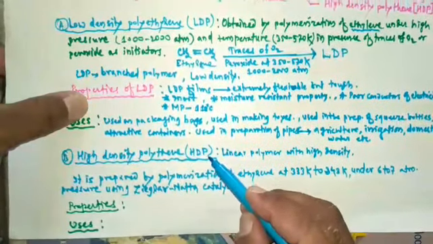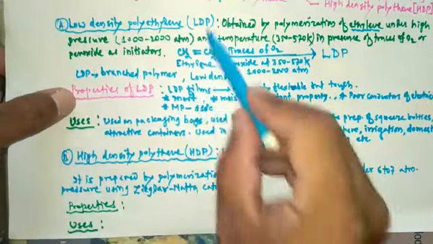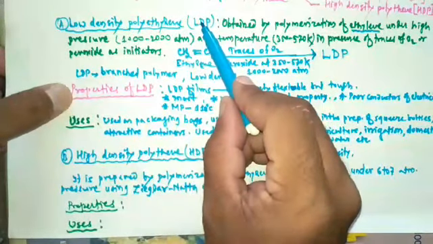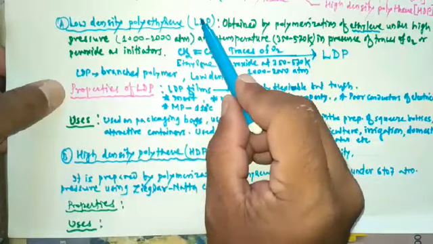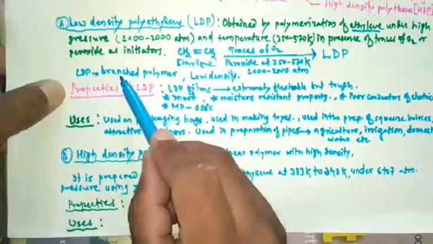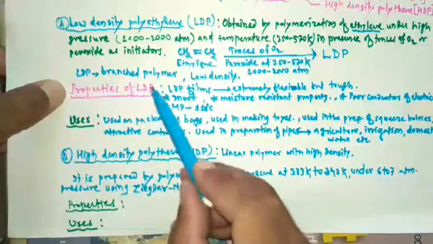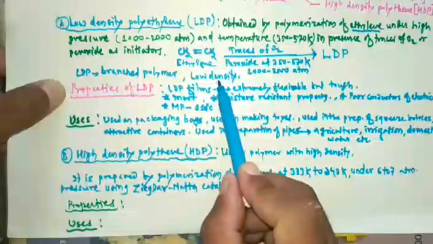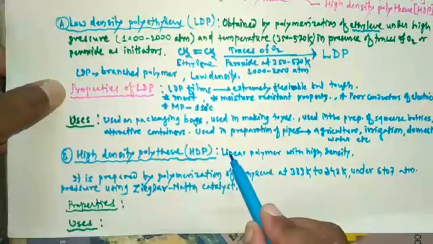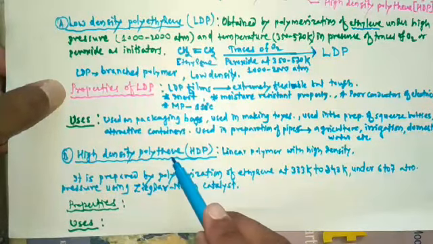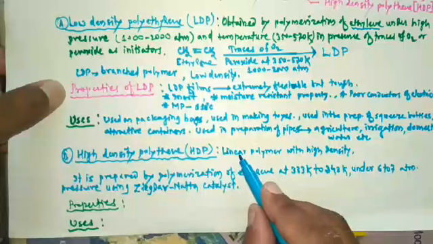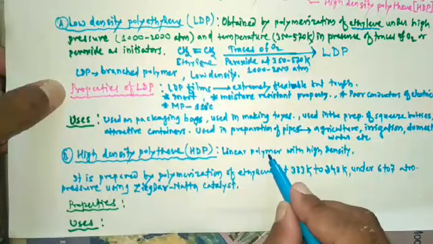Previously we studied LDP. In LDP we studied that it is a branched polymer, that's why it has low density. Here high density polythene is a linear polymer.